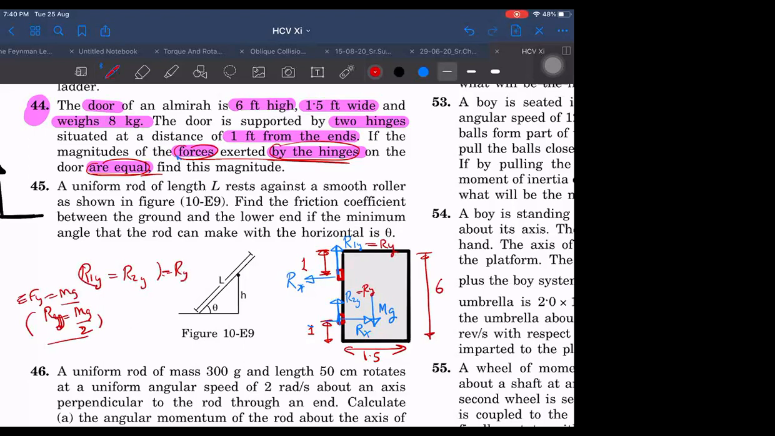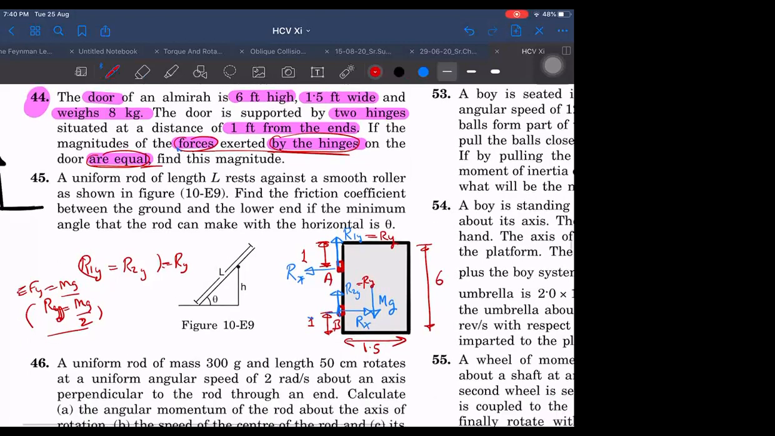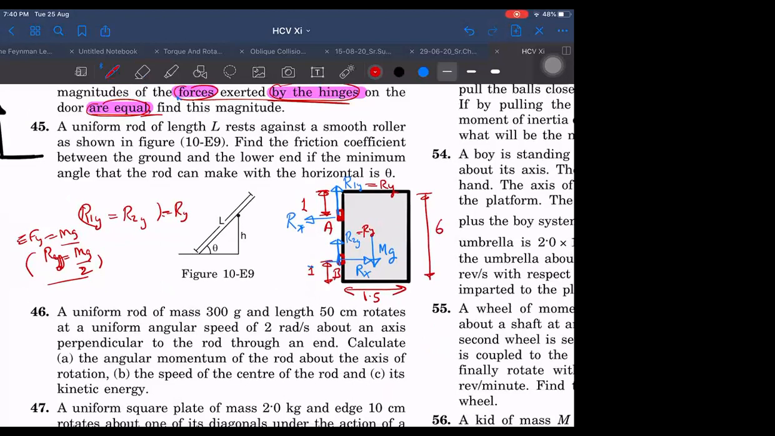Now at any one point of the hinge you can apply the torque equation. Torque about which point? Take any one hinge, either hinge A or hinge B, and get the answer. This I'm leaving for you.